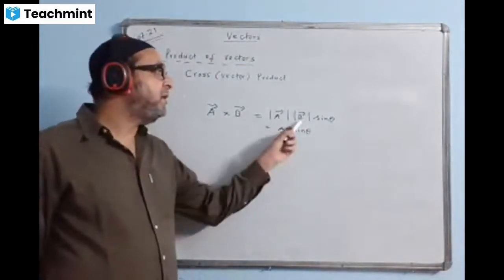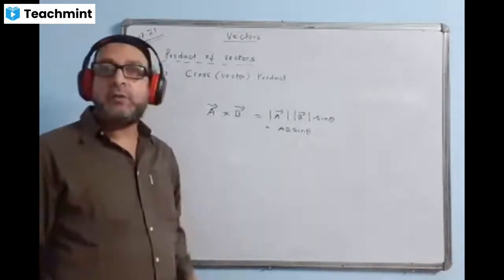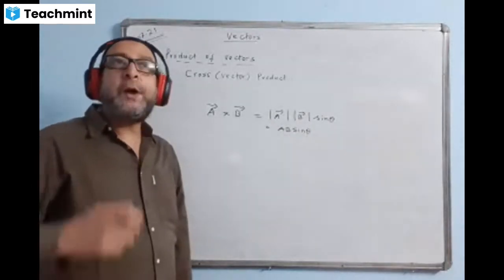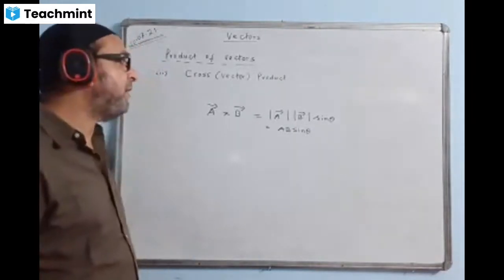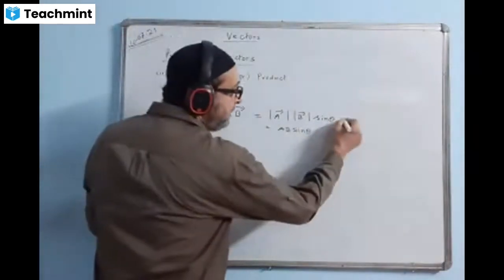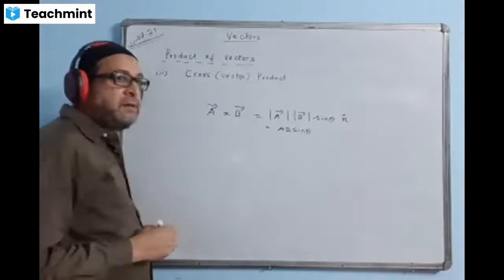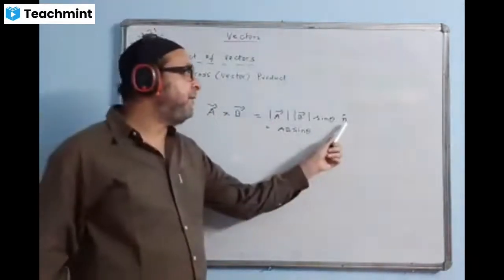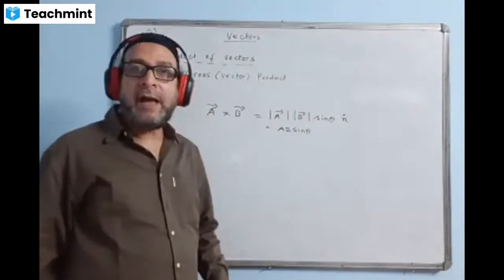So this side is everything scalar, like magnitude, sin theta means a ratio. How to show it in the form of vector? To show it in the form of vector, we multiply this side, which is only the magnitude, by a unit vector, like this. This is called unit vector, and we read it n cap or n hat.